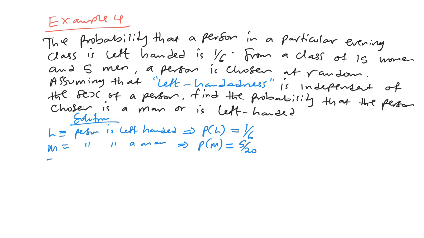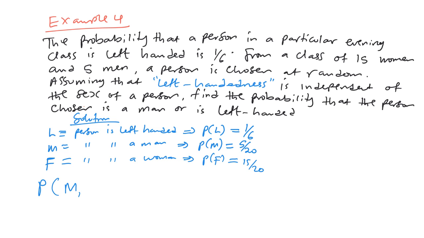Then we shall use F to mean the person is a woman. So P of F is 15 out of 20.